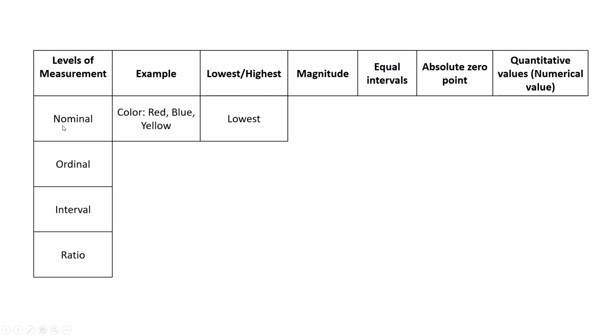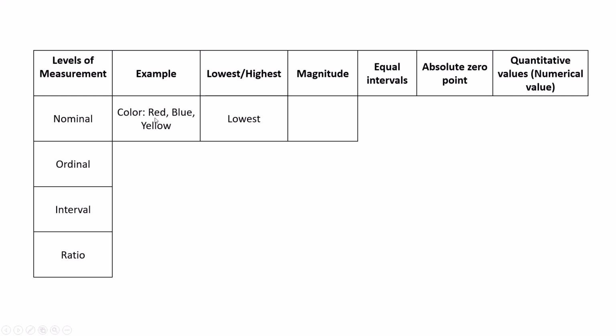Then this nominal level of measurement shows no magnitude. Magnitude means highness. Here red, blue, yellow are there, and we can't say which is higher or lower because all are mutually exclusive. It means they have the same values.